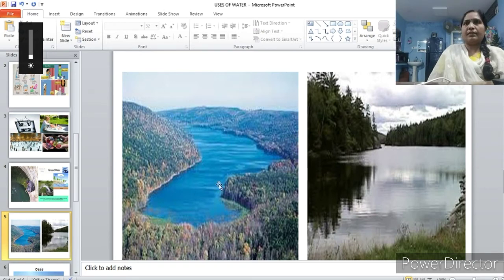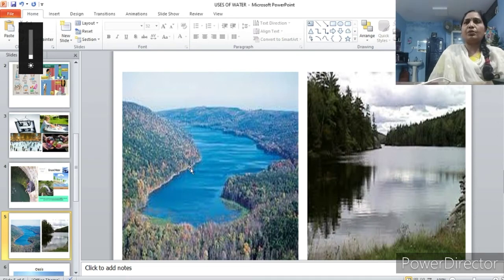And surface water means the water which is available on earth's surface, known as surface water. Like the seas, rivers, oceans. Oceans are the largest water bodies, and rivers are the moving water bodies. They move on land and finally go and mix in the ocean or the seas.